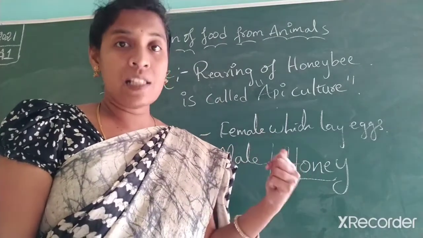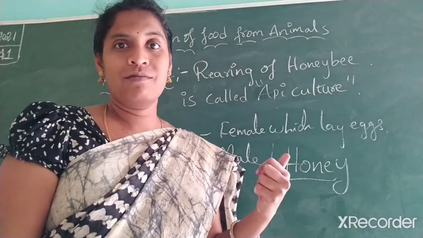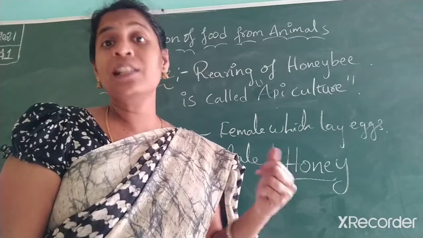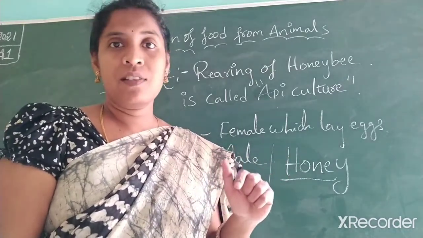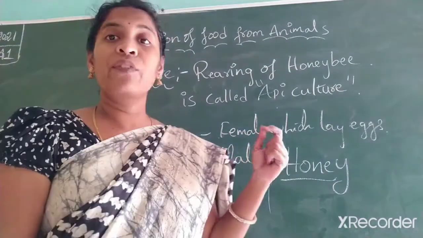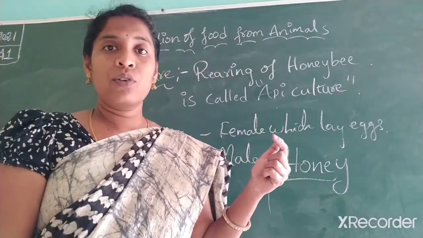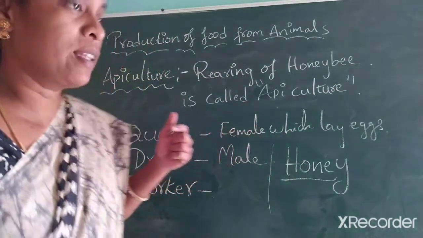And honey doesn't spoil for 500 years actually. Pure honey doesn't spoil for 500 years. That's its purity because of the nectar. Is it clear? So again one more time I'll explain this point.